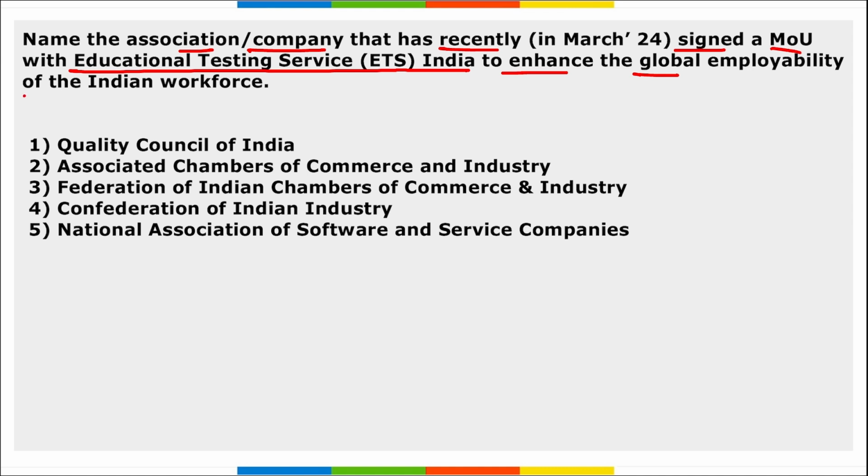Next, name the association or company that has recently signed a MOU with Educational Testing Service India to enhance the global employability of the Indian workforce. It is Confederation of Indian Industry, that is CII. Right? CII has recently signed an MOU with Educational Testing Service India, and it is to enhance the global employability of the Indian workforce. This partnership aims to improve the employability of India's young professionals by focusing on English language proficiency and 21st century skills.